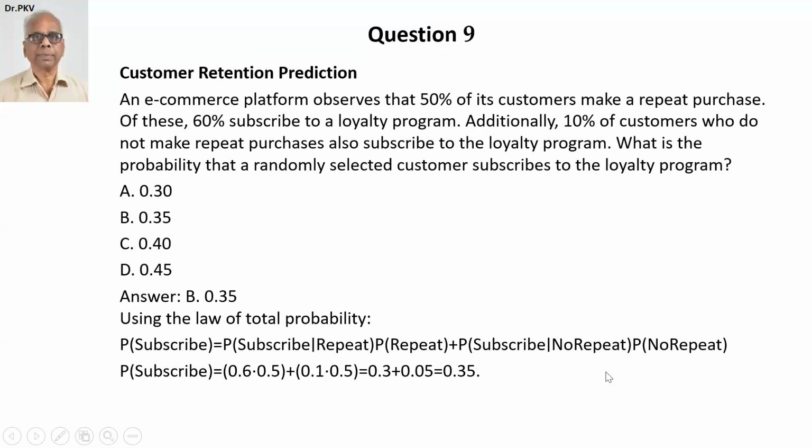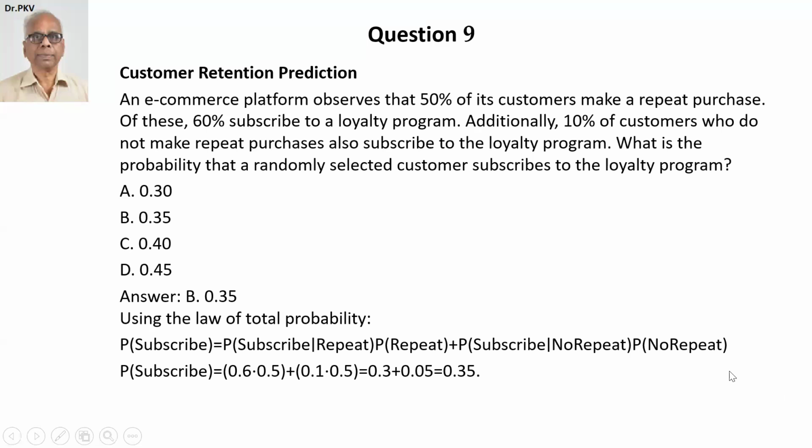So probability of subscribe is therefore the sum of these two probabilities. Incidentally, probability of subscribe is also called the marginal probability of two events, which are conditionally based, and you simply substitute and add them, marginalizing. In other words, subscribe occurs with repeat as well as without repeat.